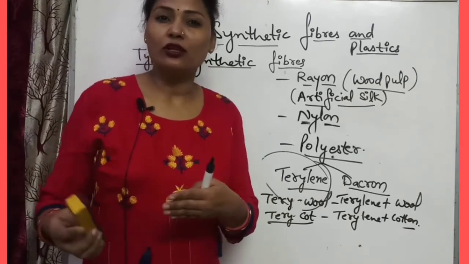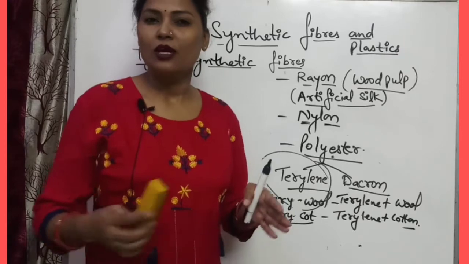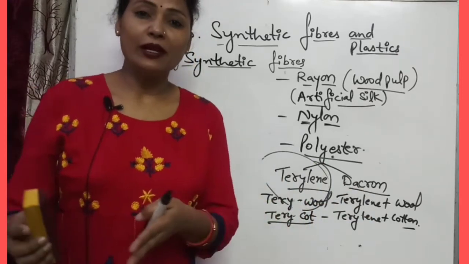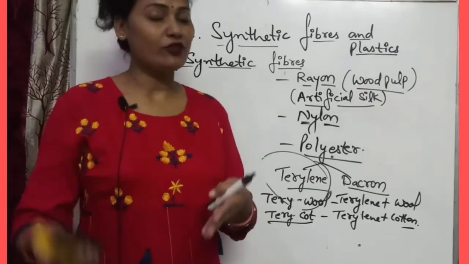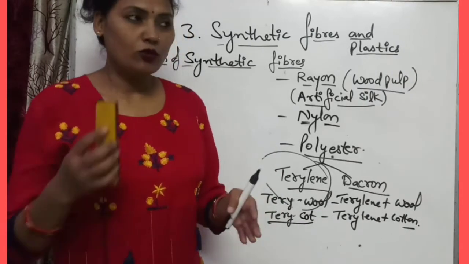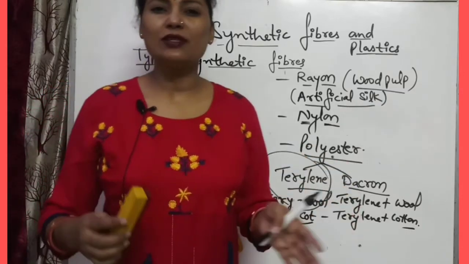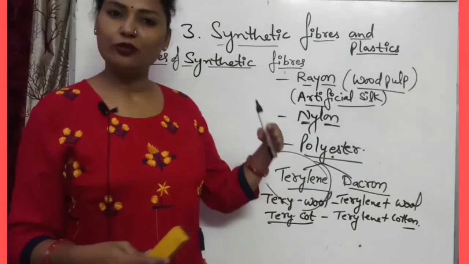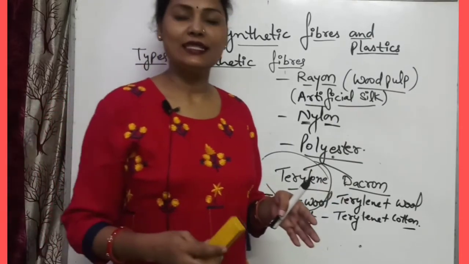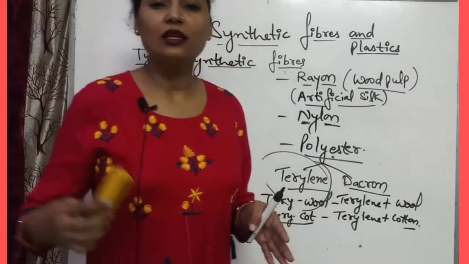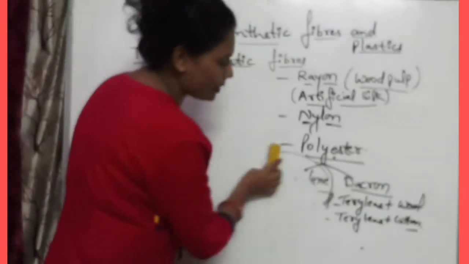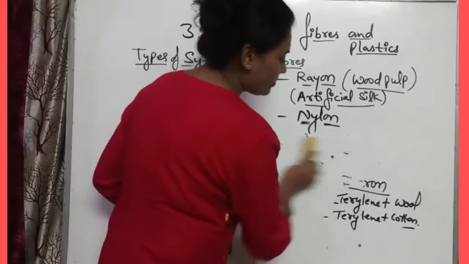Their manufacturing and growing time takes a lot of time and a lot of labor is used, so they will be expensive. So natural fibers are expensive compared to synthetic fibers. Synthetic fibers are less expensive, low cost, cheap as compared to natural fibers.